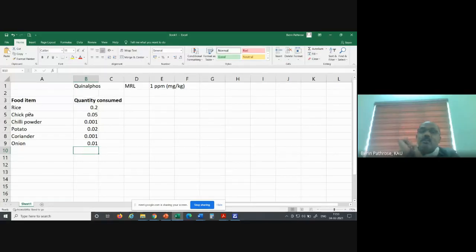In tea, Quinalfos is recommended, so I will add tea. Roughly how many gram? 10 gram is too much, so 0.005. I'm adding 5 gram of tea powder for one tea, although even 5 gram is on the higher side.